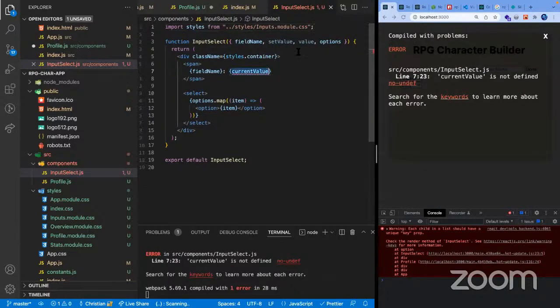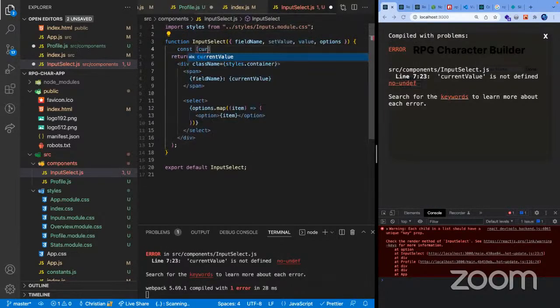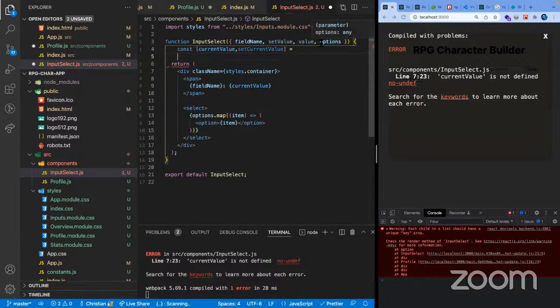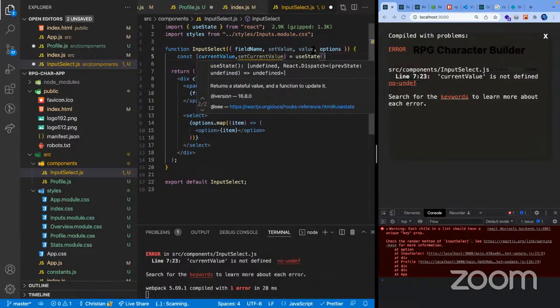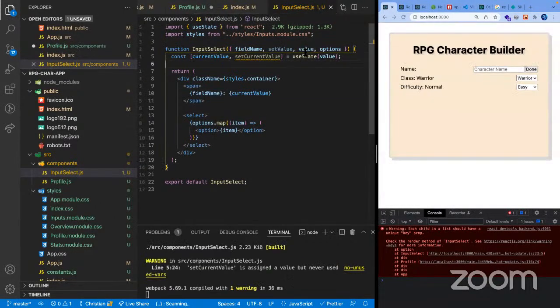There we go. And then we're gonna have here our current value and then set current value. Because this is gonna be dynamic, it's not specific just for our class or difficulty. This is state. And then let's just give it a default value of the thing we passed in here.